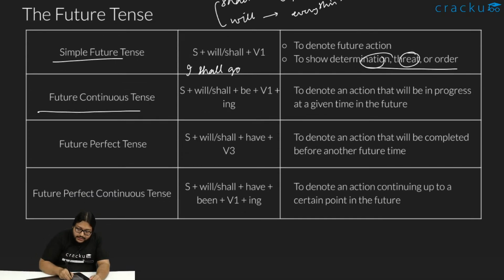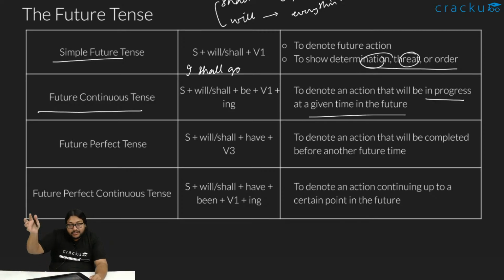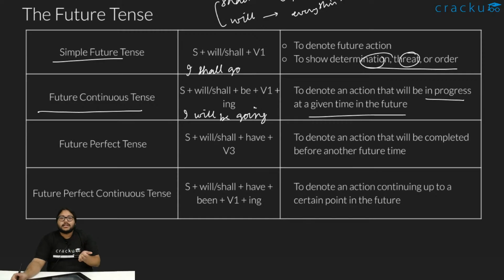Next we have the future continuous, to denote an action that will be in progress at a given time in the future. I will be going. I will be going to the market. Like sometime in the future I will go there. Or like I will be doing my homework after this. Okay, in the future I'll do my homework. That will take me some time. But that is in the future, not current, not in the past.